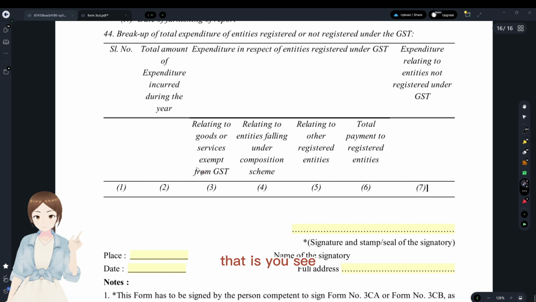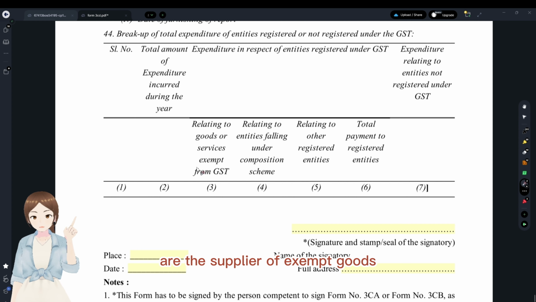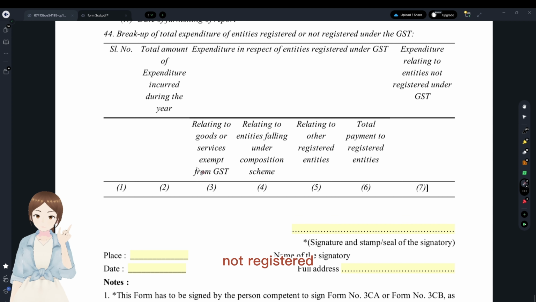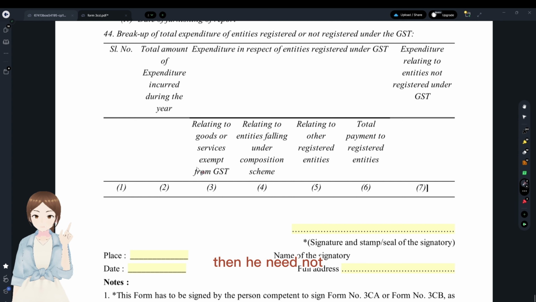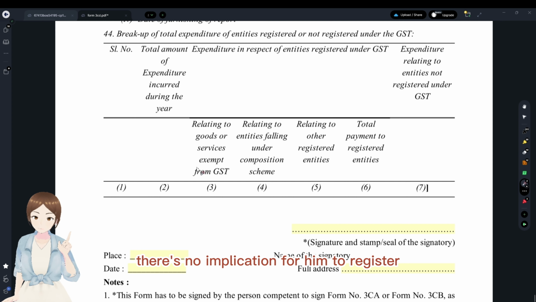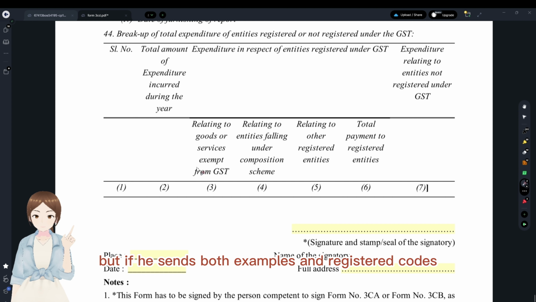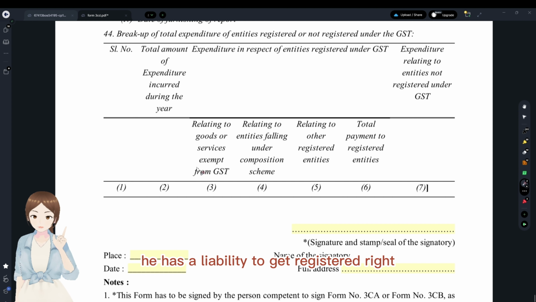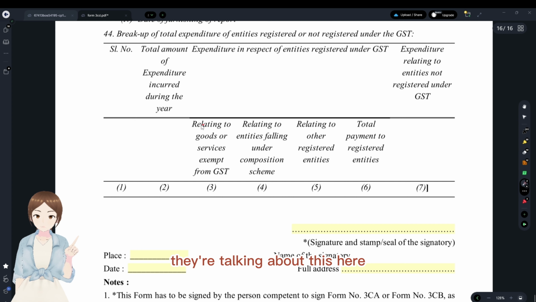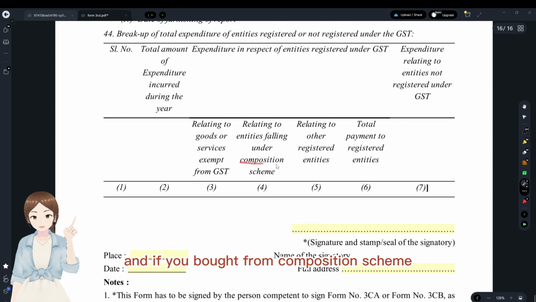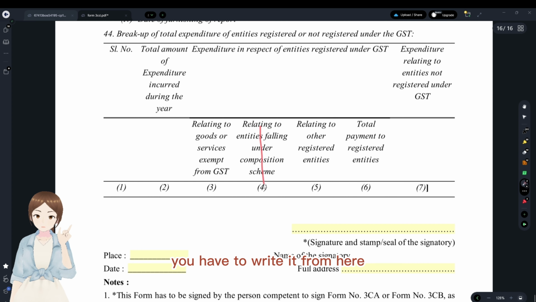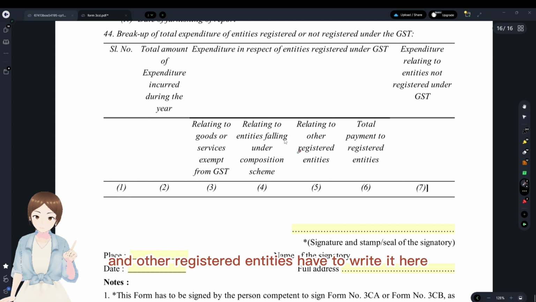The supplier of exempt goods may be registered or not registered. If he solely supplies only exempt goods, there's no implication for him to register. But if he sells both exempt goods and taxable goods, he has a liability to get registered, right? So if you bought some exempt goods from registered entities, you have to mention it here. If you bought from composition scheme dealers, you have to write it here, and other registered entities here.